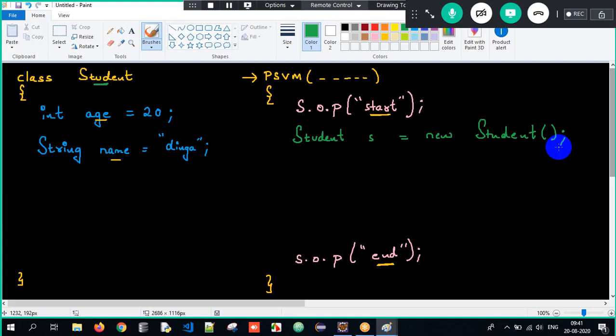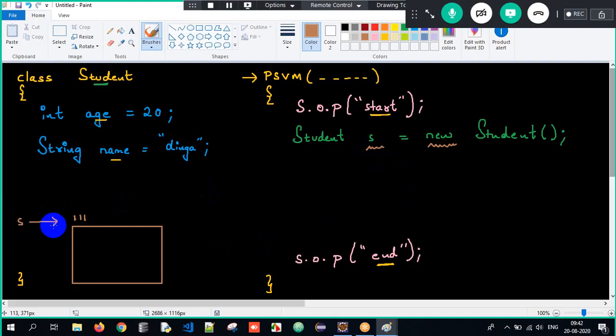Okay, now here when I say new, internally an object will get created. One object will get created, and this object's address will be 111. What is the name of the object here? S. S is pointing to that particular object. When I say new, an object got created with the address 111, and S is pointing to that object.